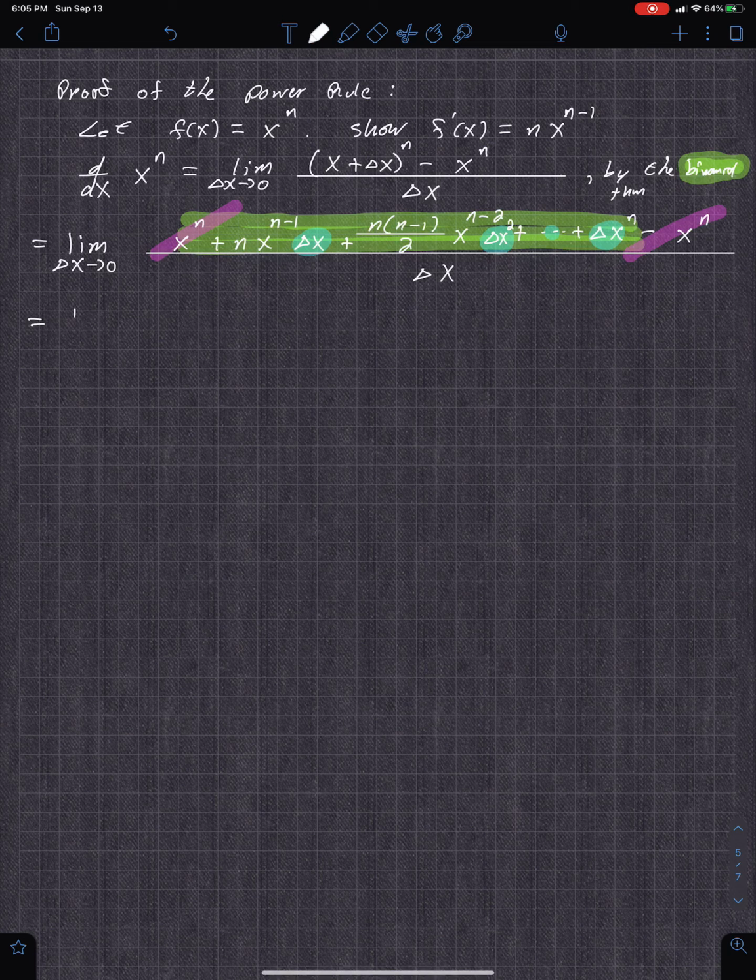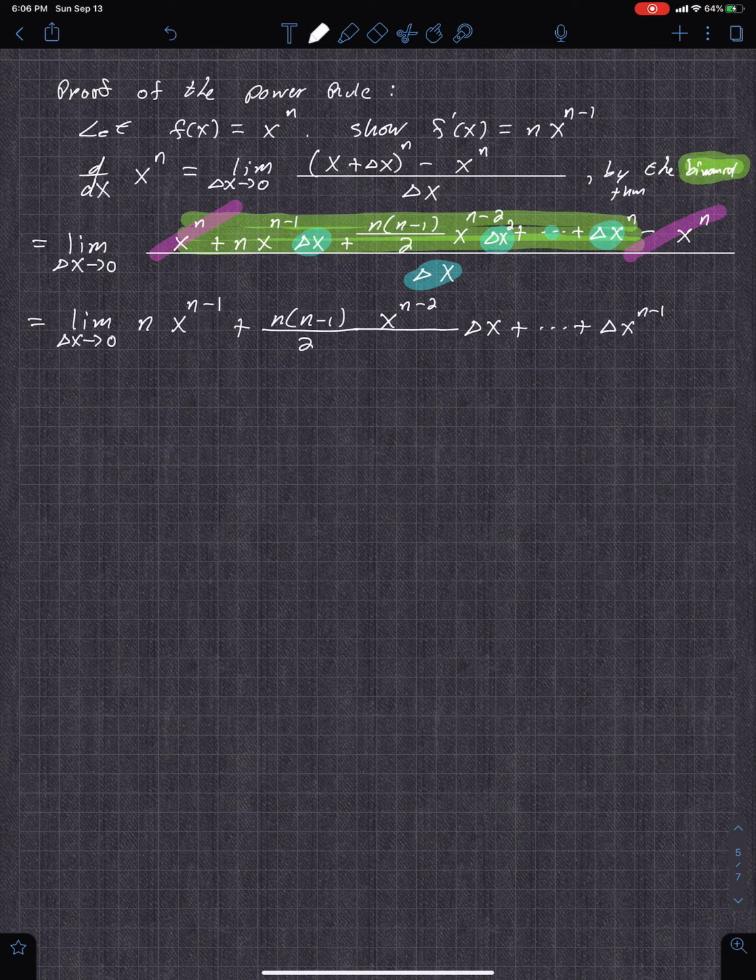So then what you get is the limit as delta x approaches 0 of n x to the n minus 1 plus, and then all the rest of that, n minus 1 over 2, x to the n minus 2, that was all over 2, delta x, and then every other term does have delta x in it, like that. The denominator I reduced out with this one, so this one reduces with all the rest.